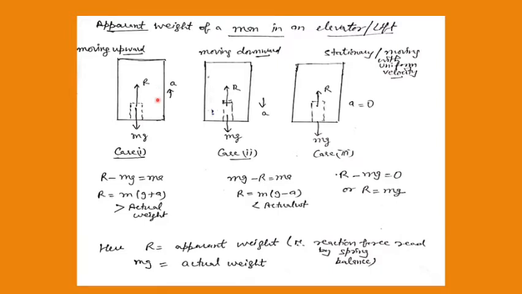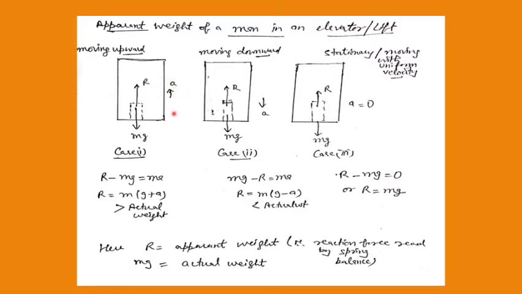If the lift is moving in the upward direction, the person is standing in the lift, and the weight of the person is acting in the downward direction, reaction force is acting in the upward direction. If the lift is moving upward, then R has to be greater than the weight, which is acting downward. And by how much? By the amount of the force which will act in the upward direction.